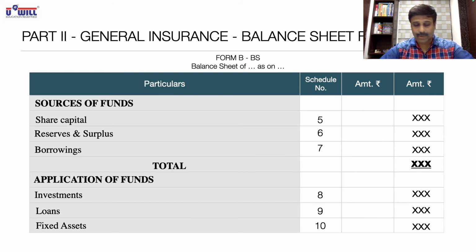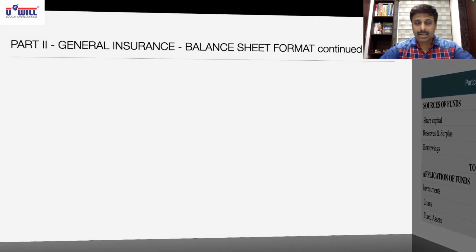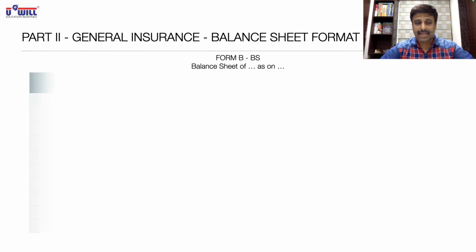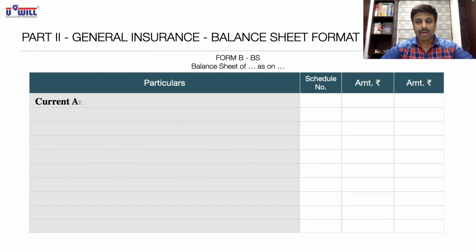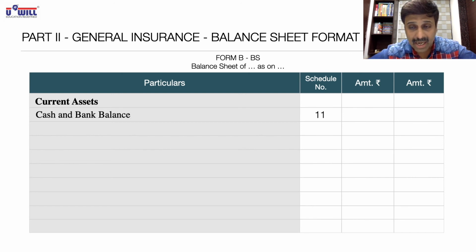Okay, let's continue further. After fixed assets, in continuation, all of you write down current assets. Now, current assets, important. Listen, everyone. How will the insurance company use the money in current assets? Some amount they will have in the form of cash and bank balance, schedule number 11, inner column.